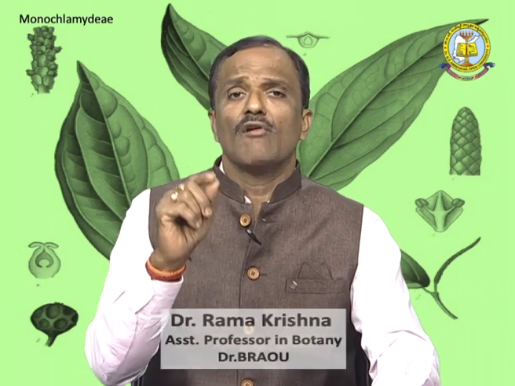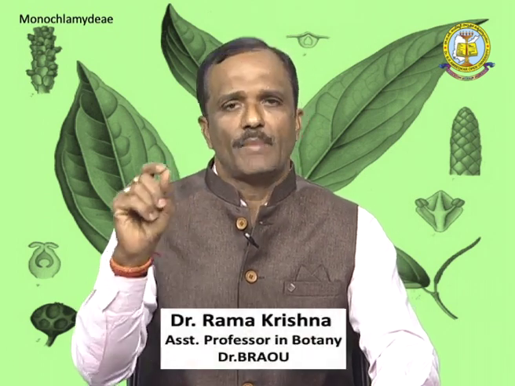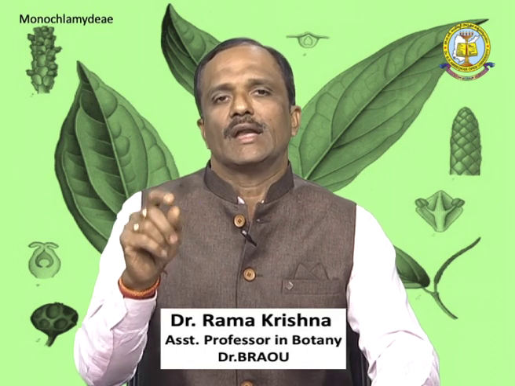The second one is multi-ovulate aquatic. Aquatic means water plants. Here we look at only one family, Podostomaceae. All the aquatic plants are in this series. Next is multi-ovulate terrestres. Terrestres means plants found only on land. Here we look at only 3 families. All the plants are land plants.